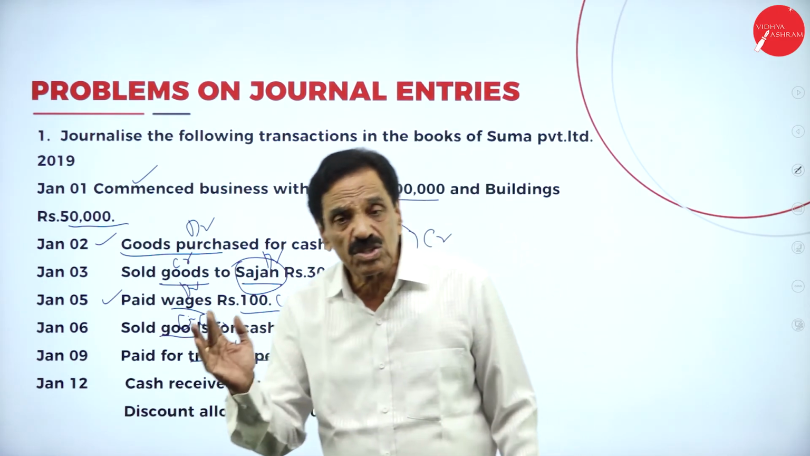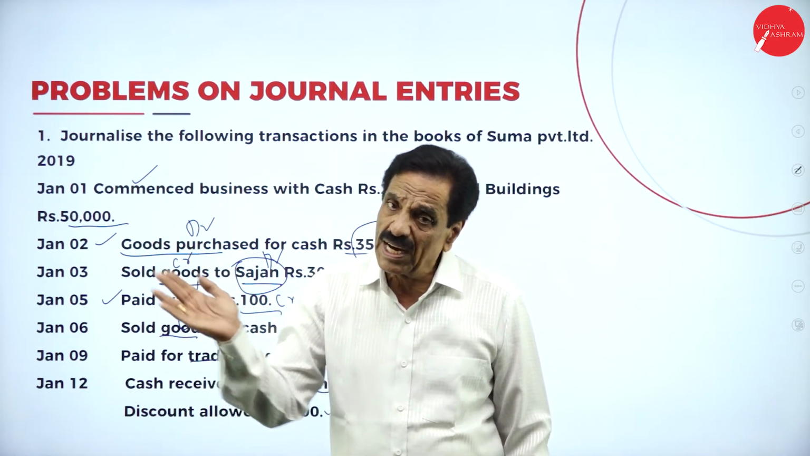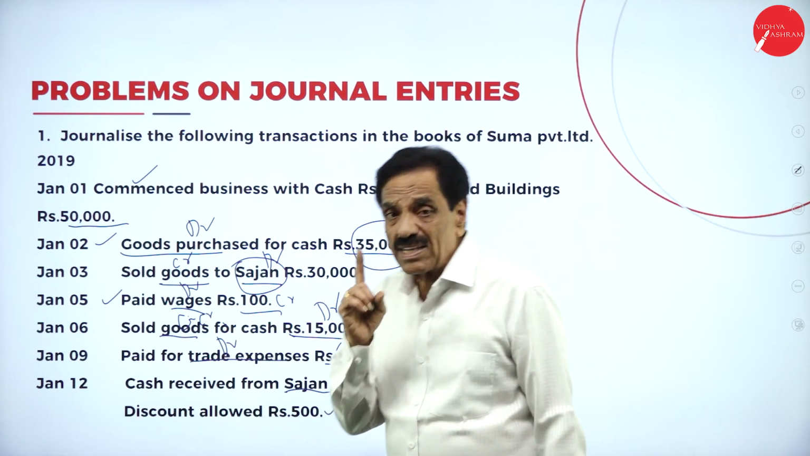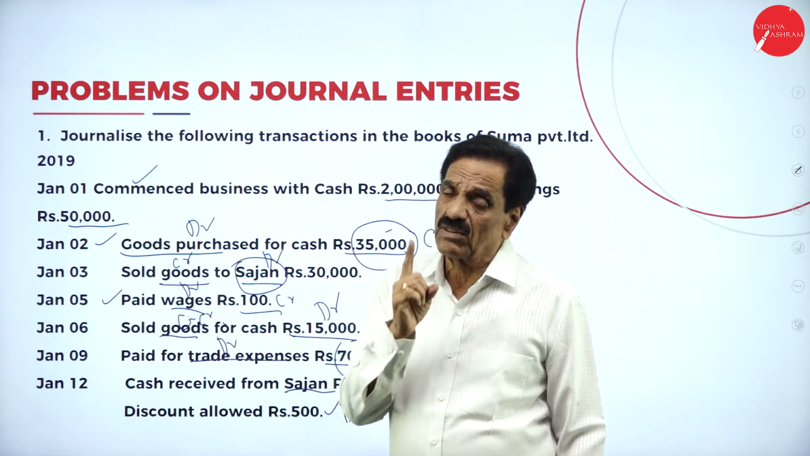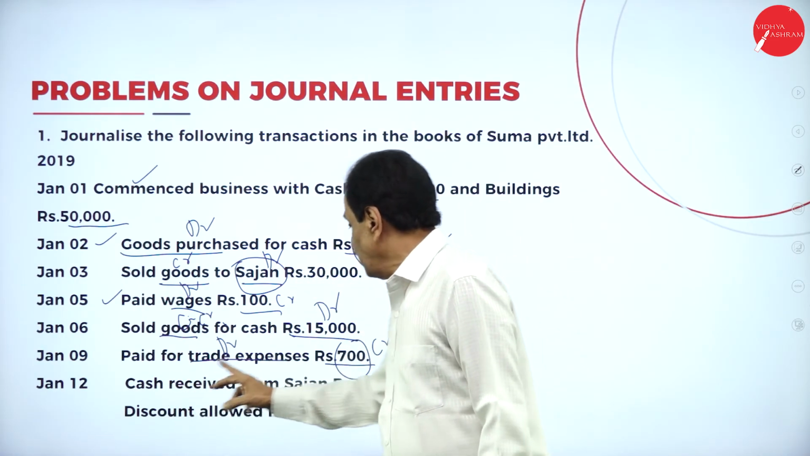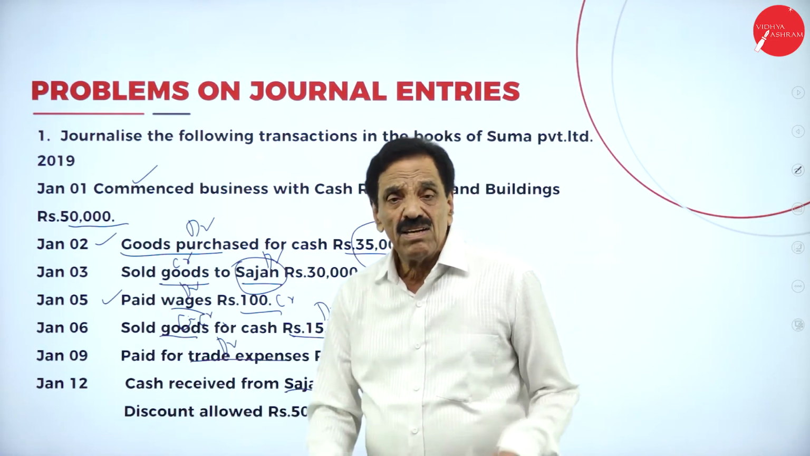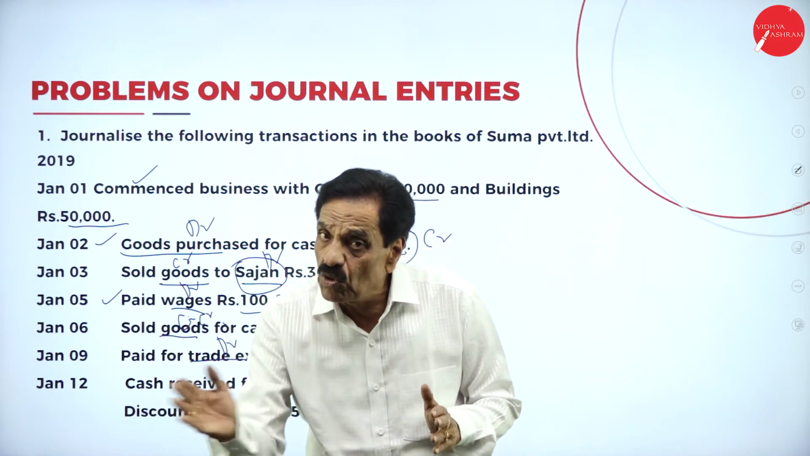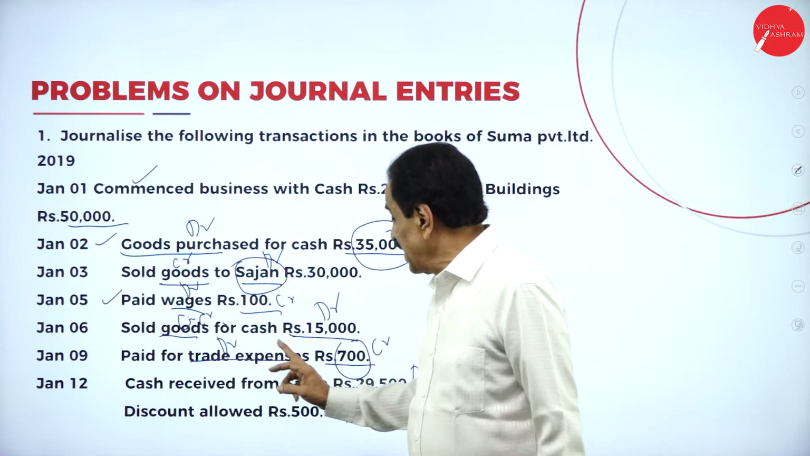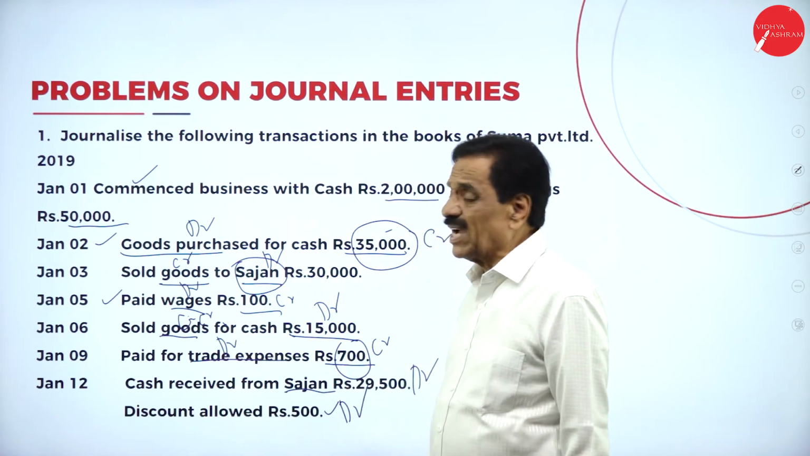On 6th, sold goods for cash. We are selling the goods for cash. Goods is going out, cash is coming in. Entry: cash account debit to sales account. Then paid trade expenses 700. We paid trade expenses. How much money is going out? 700 because of trade expenses. Entry: trade expenses account debit to cash account.